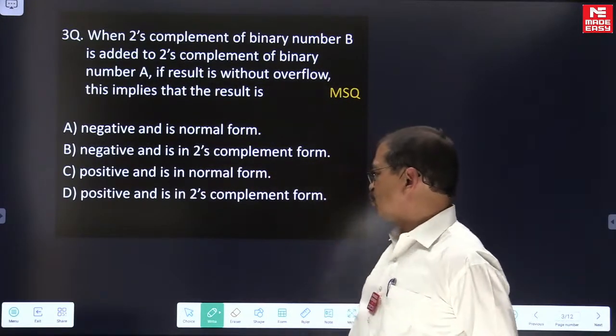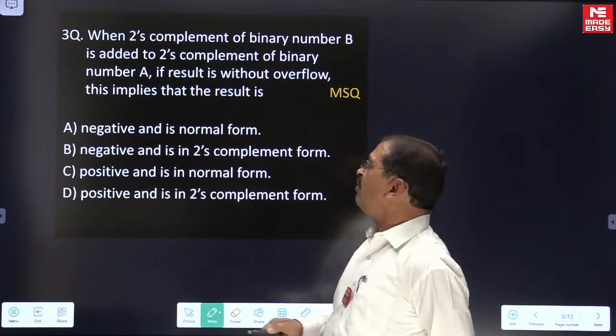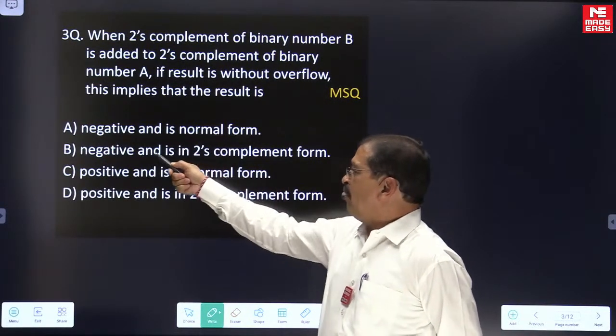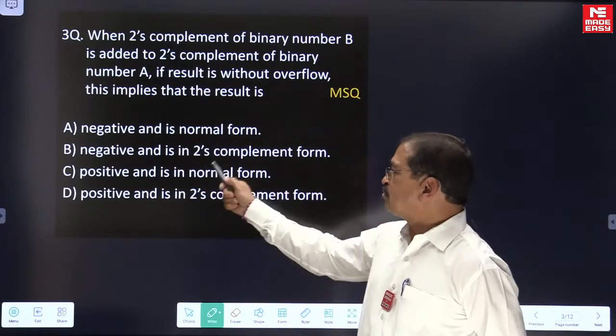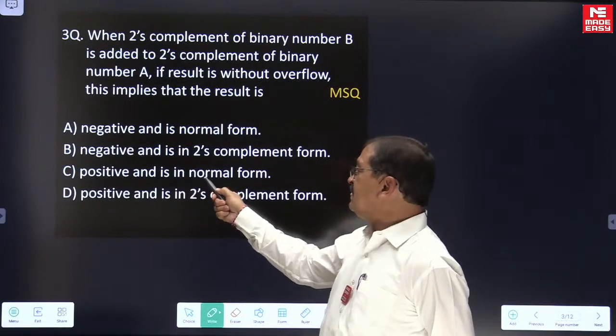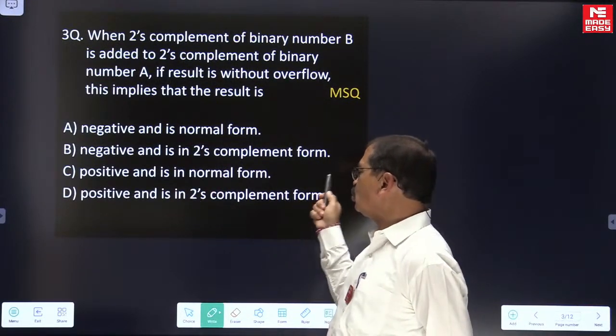It is also an MSQ question. Option A, negative and is in the normal form. Option B, negative and is in 2's complement form. Option C, positive and is in normal form. Option D, positive and is in 2's complement form.